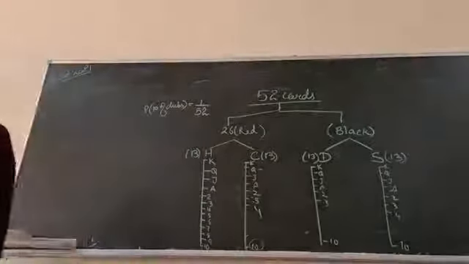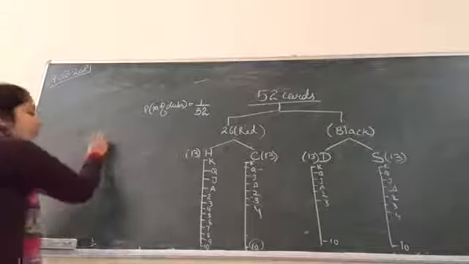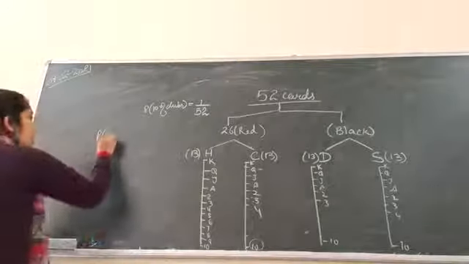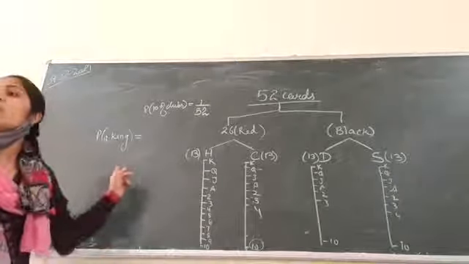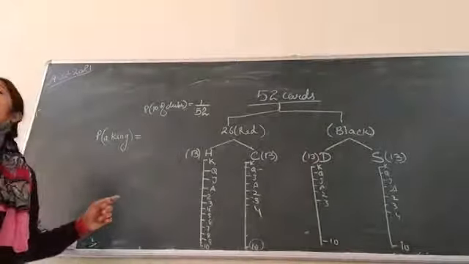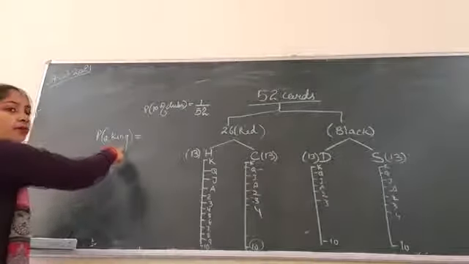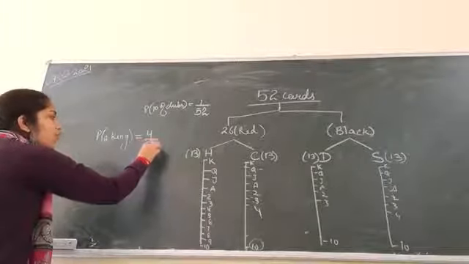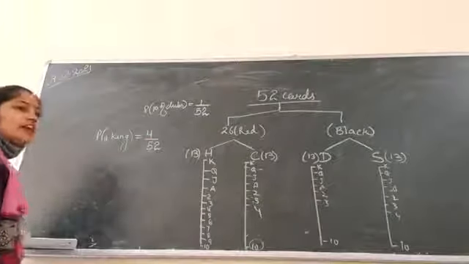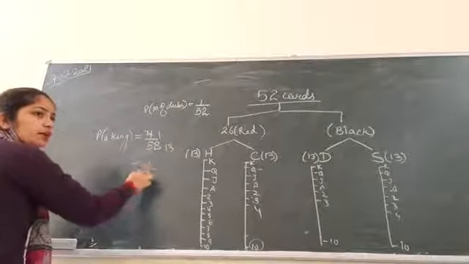Is it clear? In the second part, they are asking you to find the probability of a king. So how many kings do you have? 4. Because they are not saying a red king or a black king or a king of hearts or club or spade, diamond. Nothing like that. They are simply saying probability of getting a king. So there are 4 kings out of 52. Right? So what is 4 divided by 52? 13. So that is 1 over 13.